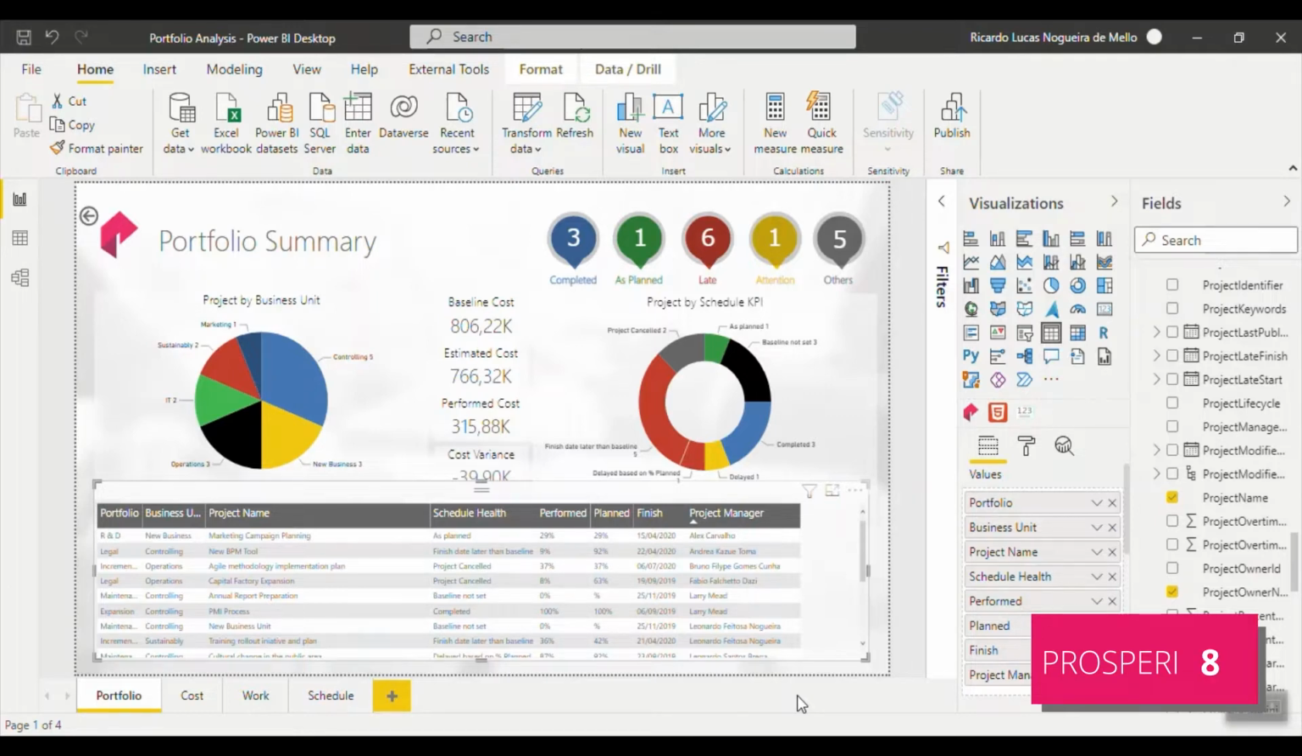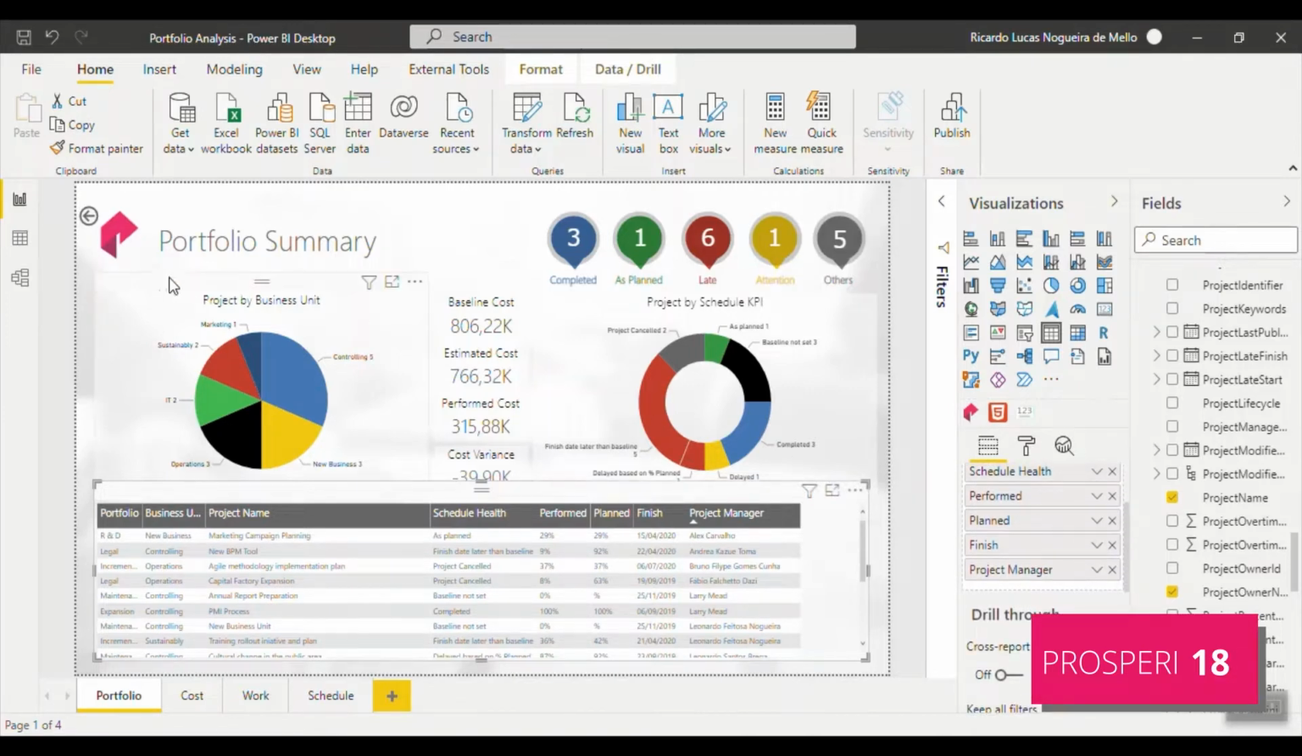Today the video is about Power BI and Drill Through functionality. Drill Through is a very nice functionality to make easy the navigation of our reports.